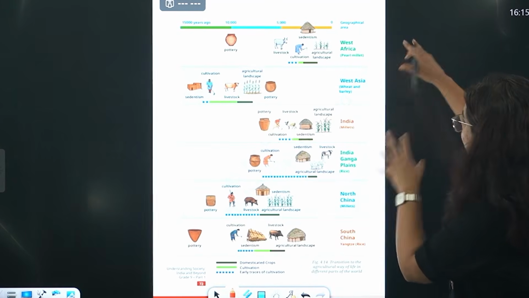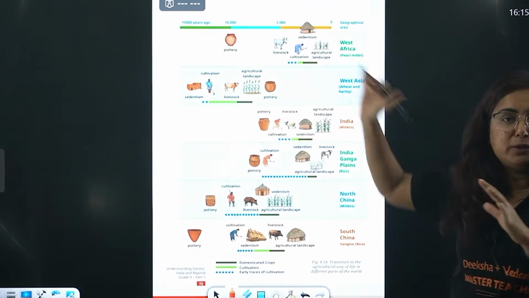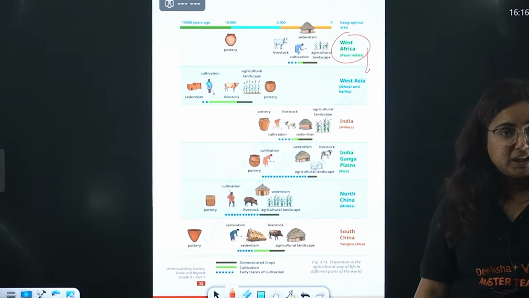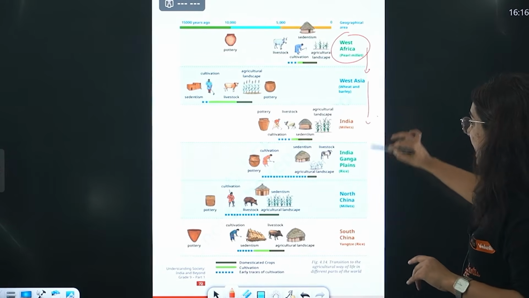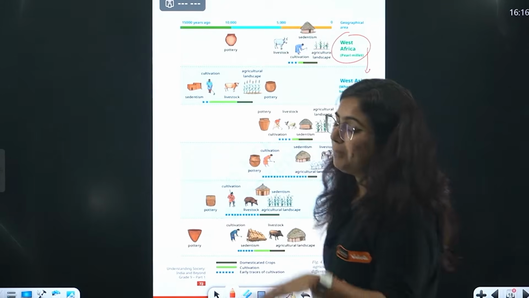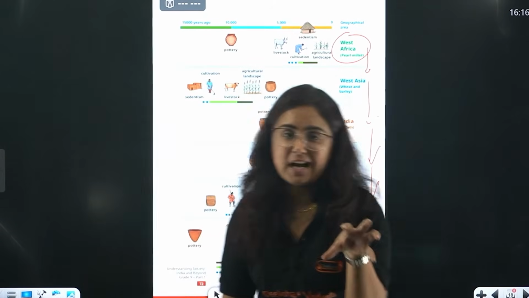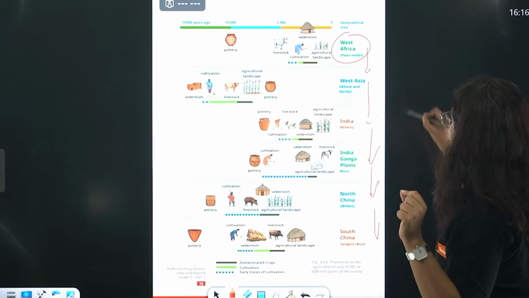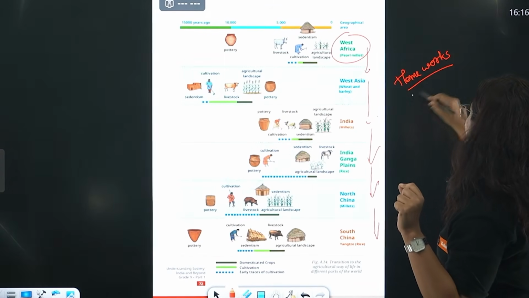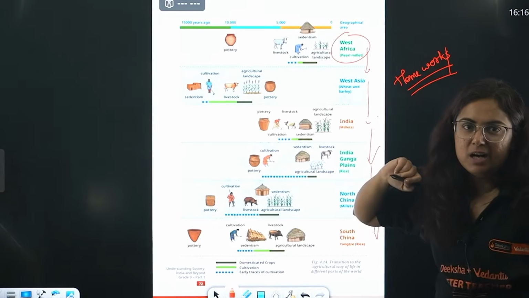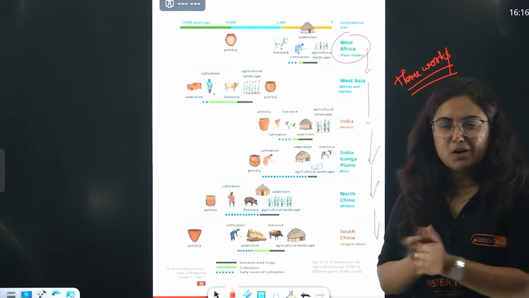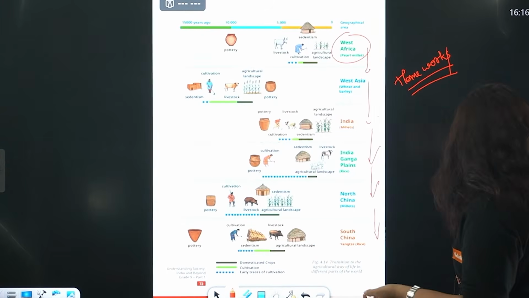But a beautiful picture is given here explaining the difference: what was the situation in West Africa during that time, what was happening in West Asia. The same is with India, with the Indian Ganga plains, northern China, south China. I want my students to watch it carefully, understand it very nicely. This is something I am giving you as homework. Okay, analyze the picture, homework right now. I will be adding more and will be making it homework later. Okay, chalo. So I believe this is clear to you.